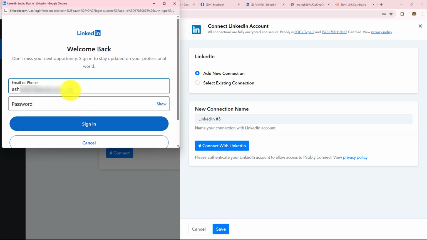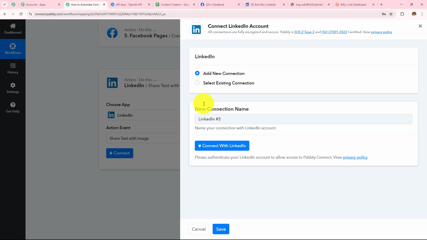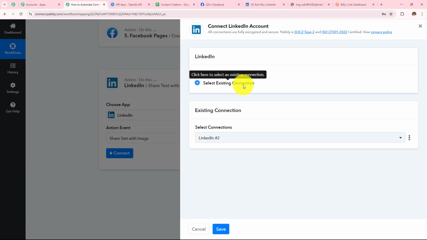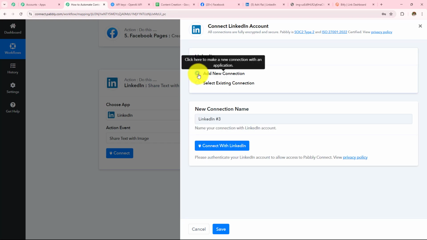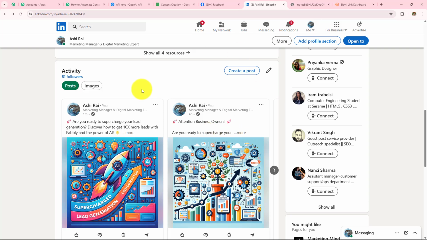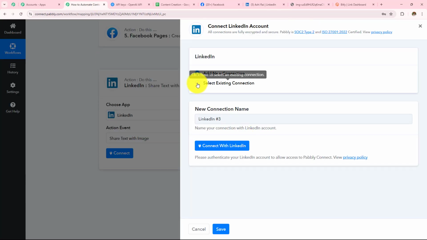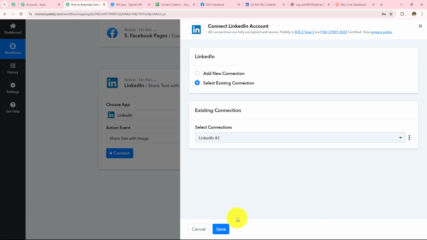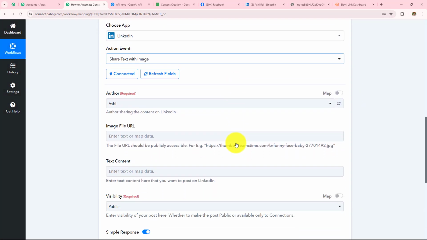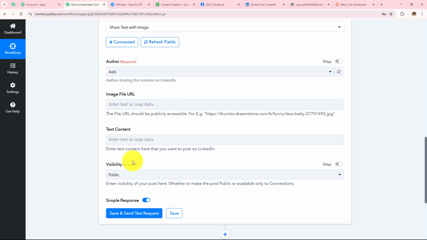Now here I have entered my email and I need to enter my password, and simply I have to click on this sign in so as to make this authorization. I have already opened and logged in to my LinkedIn account. So from over here, I am going to go with select existing connection. If you click on add new connection, you simply have to provide the password and make sure that you have already opened your LinkedIn account. So here I am going to go with select existing connection and then click on save. So here LinkedIn is connected with Pabbly Connect, and now I have to enter these details.